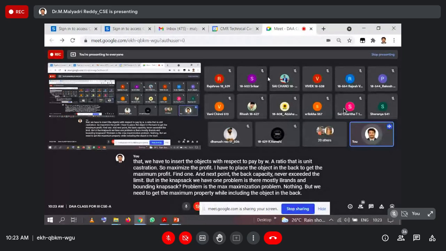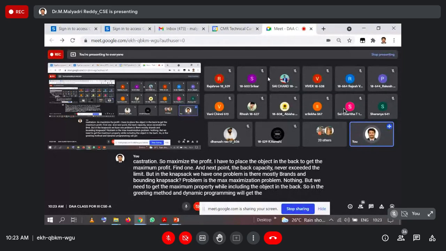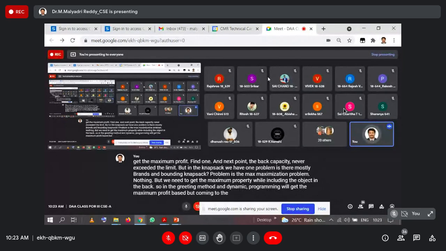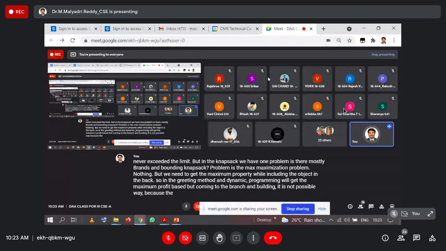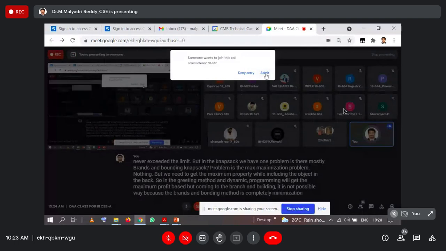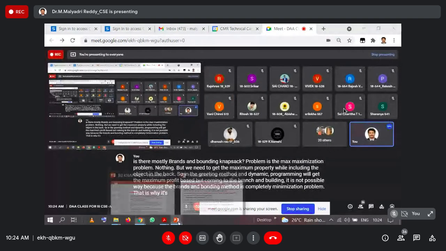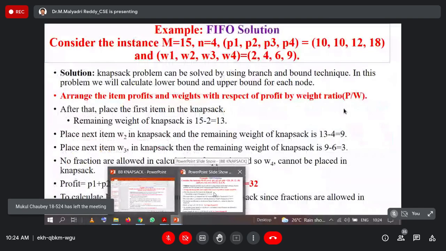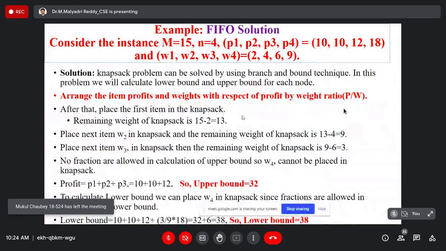So in the greedy method and dynamic programming, we get the maximum profit directly. But coming to branch and bound, it is not possible. Why? Because the branch and bound method is completely a minimization technique. That is why the maximization criterion is converted into a minimization technique, and while converting, the signs change from positive to negative. That is the knapsack problem.